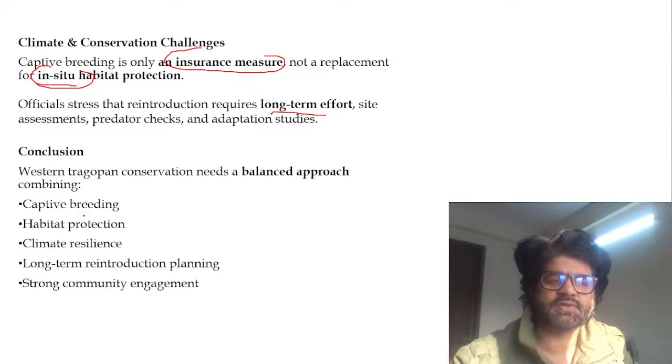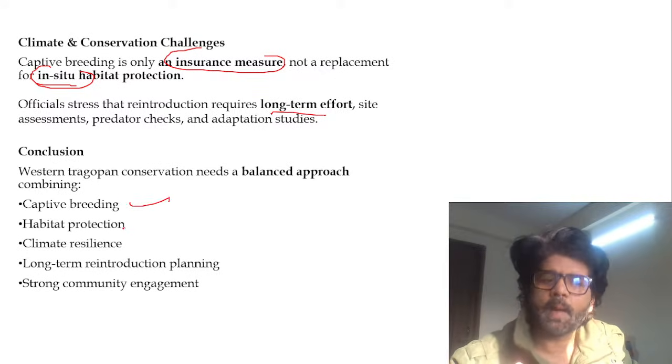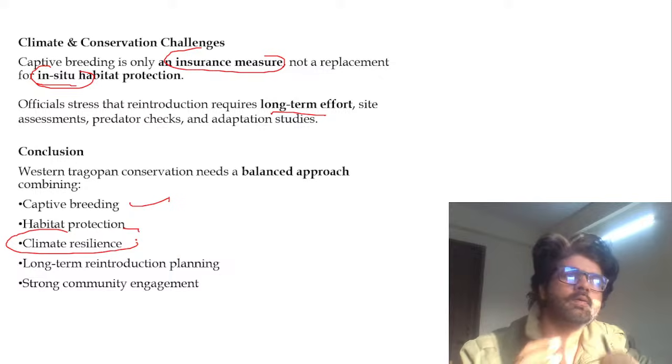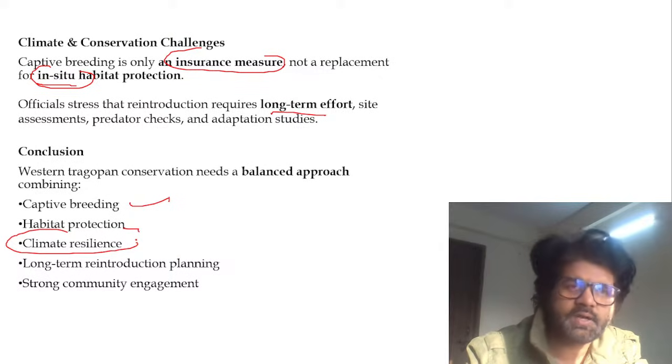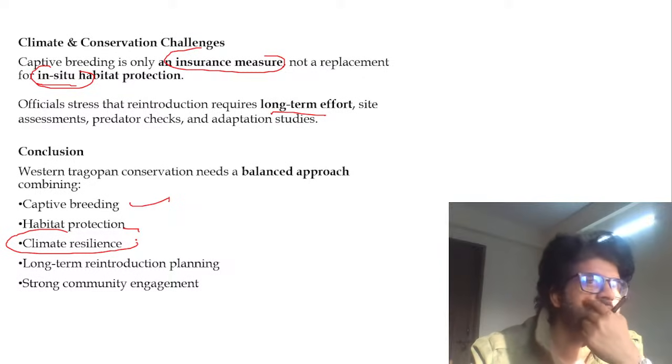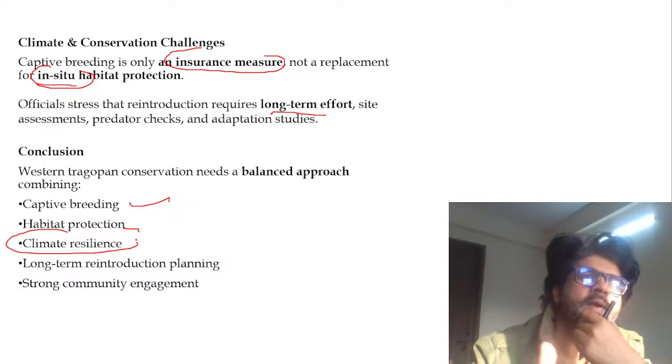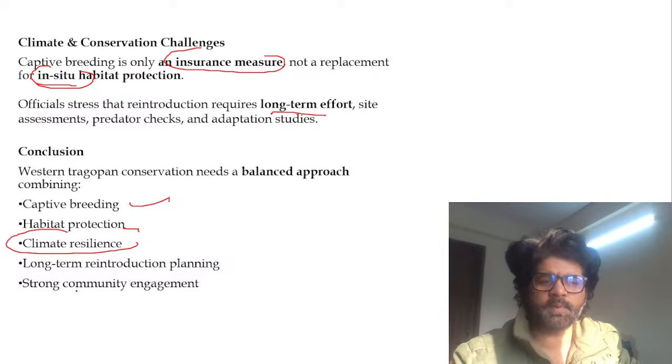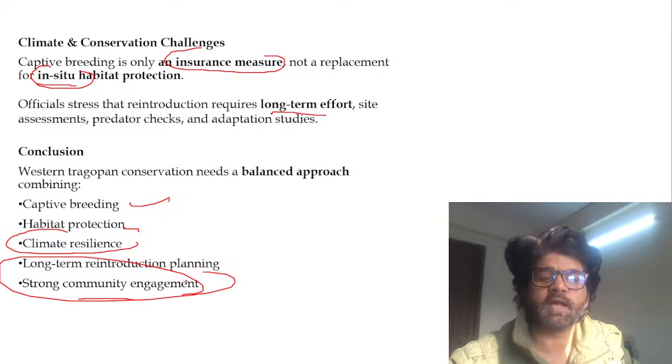So what is the basic rationale here? Captive breeding is fine. Habitat protection has to be there. Climate resilience. Himachal Pradesh is undergoing drastic climate changes because of human induced things and global warming. So that has to be taken into account. Why are Western Tragopan not surviving in situ? Long term reintroduction has to be done. Strong community engagement has to be done.